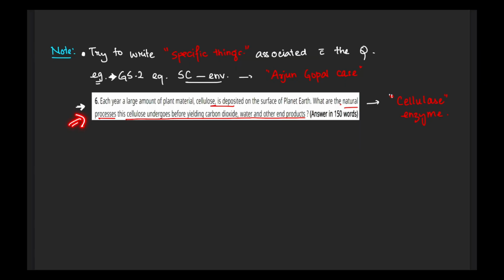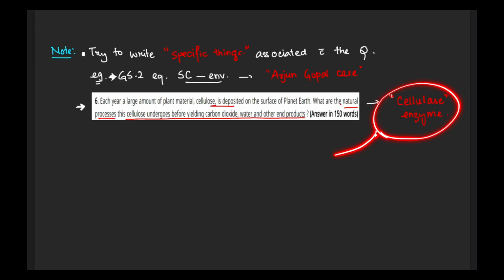Another example that I would like to quote is that this year there was this question in GS3. Each year a large amount of plant material, cellulose, is deposited on the surface of planet Earth. What are the natural processes this cellulose undergoes before yielding carbon dioxide, water and other end products? So a lot of people went for words like bacterial decomposition or other decomposition process, etc. Even I had written these phrases, but one particular specific thing that I had mentioned was that this decomposition is carried out through cellulase enzyme.